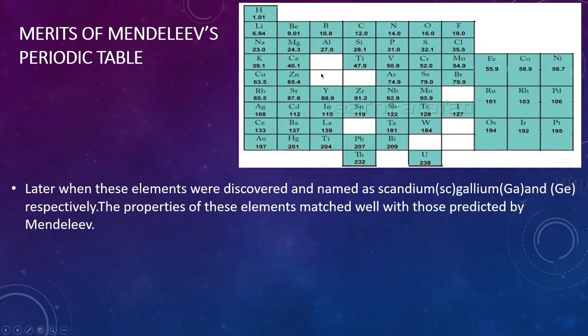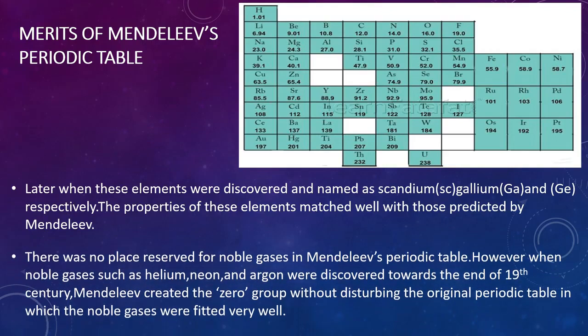You can see these are the vacant places Mendeleev kept for the unknown elements. Later, when these elements were discovered and named scandium, gallium and germanium respectively, their properties matched well with those predicted by Mendeleev.